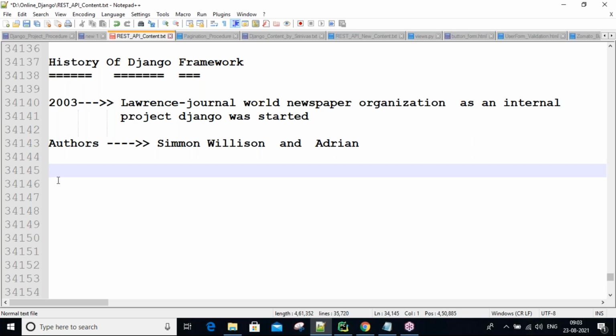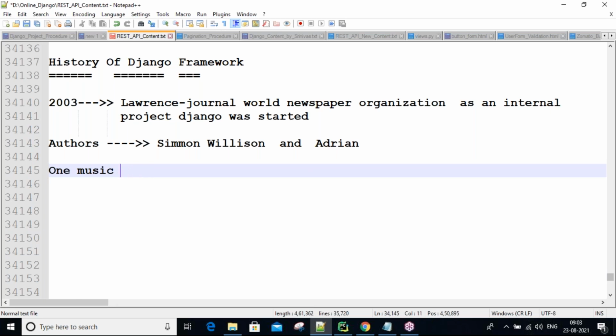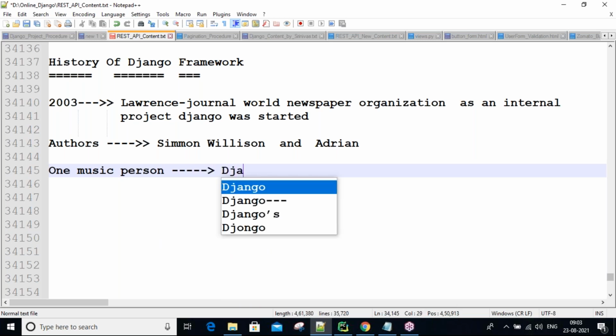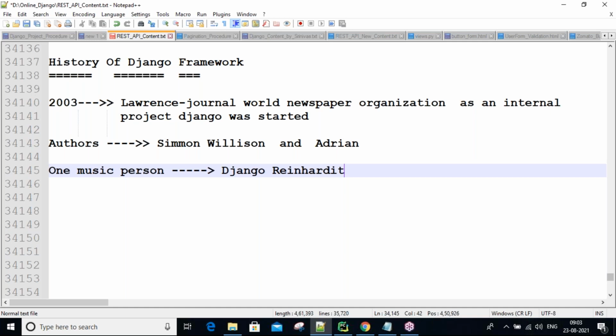For example, for dance, Michael Jackson is a famous person across the entire world. In the same way, there is one famous guitarist. His name is Django Reinhardt. One famous guitarist, guys, one music person. His name is Django Reinhardt.